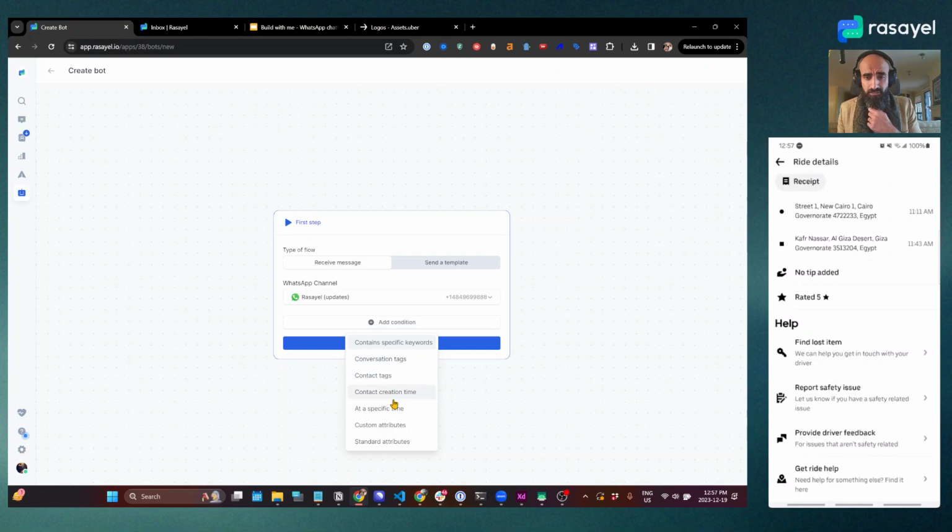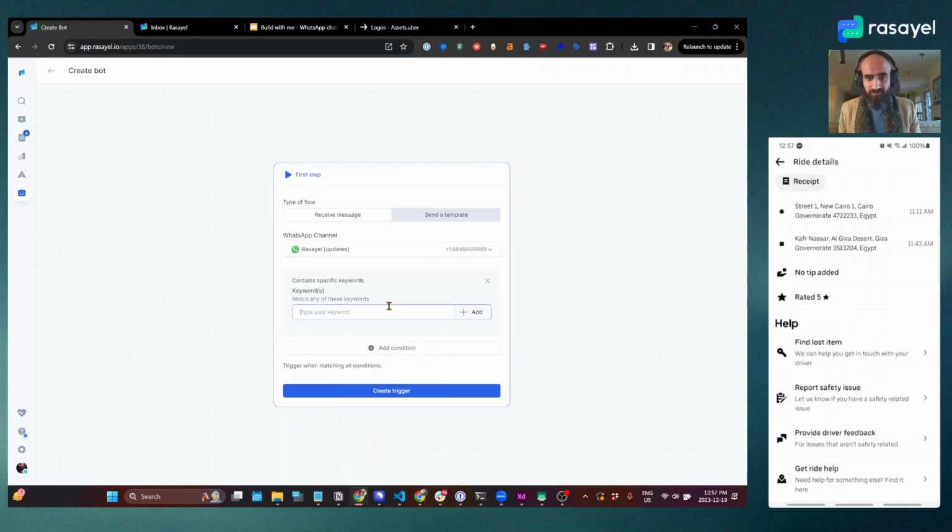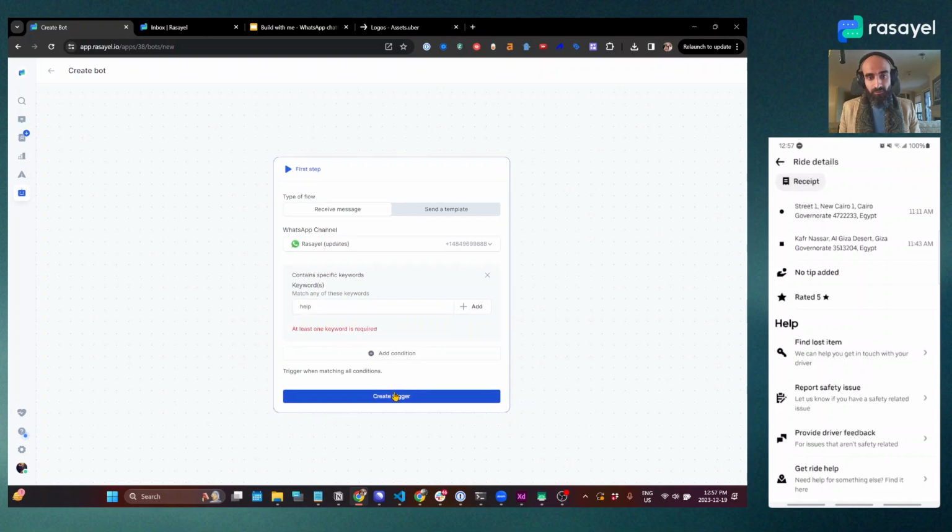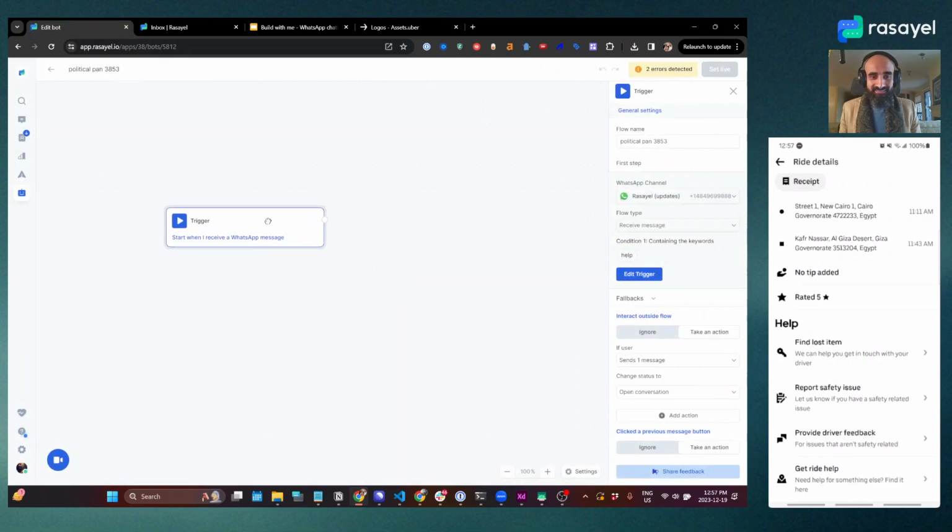Now, do we need conditions? We can say at a specific time, maybe during weekdays or during weekends or certain hours, but I'm just going to say specific keywords. I wanted to trigger this chatbot if the keyword help is mentioned in the first message. So we will create this as a trigger. And now let's get started.